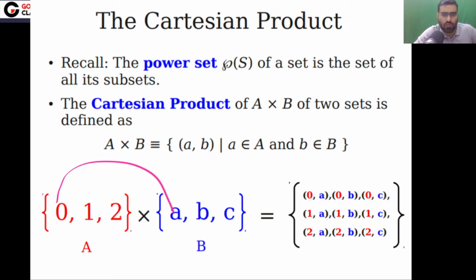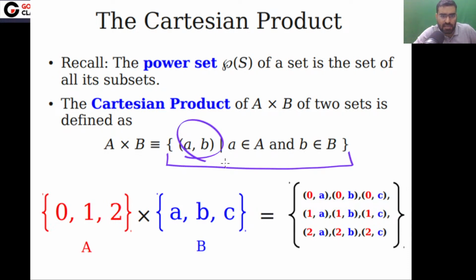This is the definition of cross product. So if you have two sets A and B, their cross product will be a set of ordered pairs. Remember, the cross product also will be a set in which you have ordered pairs, where the first element is coming from A and the second element is coming from B. So this is your Cartesian product.